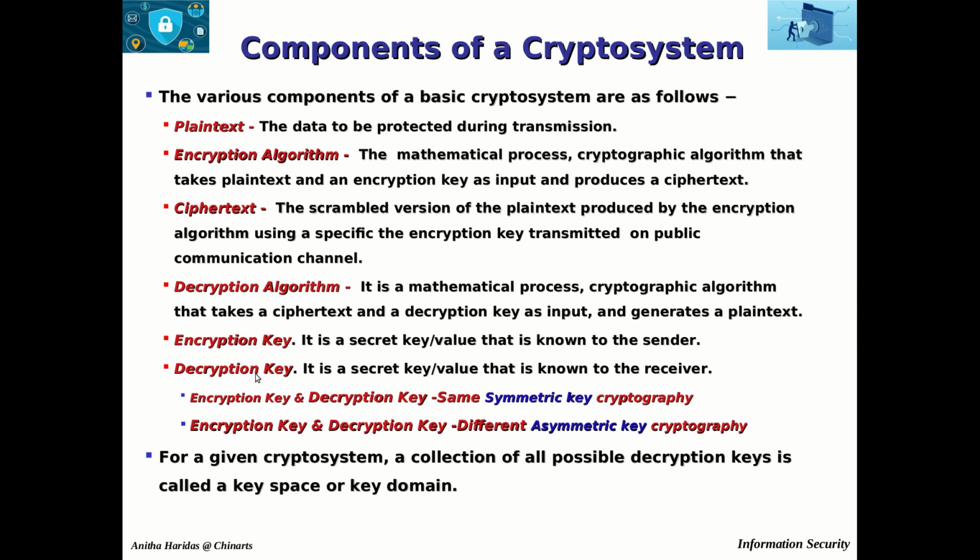The encryption key and the decryption key are secret values known to the sender and the receiver. If the encryption key and the decryption key are the same, then we call it symmetric key cryptography. If they are different, then we call it asymmetric key cryptography. For a given crypto system, the collection of all possible decryption keys is called a key space or key domain. Keeping the key domain large enough will secure your crypto system.